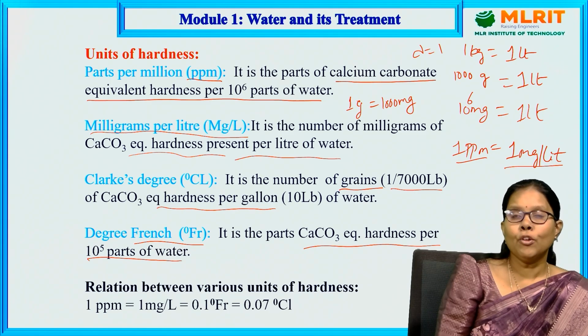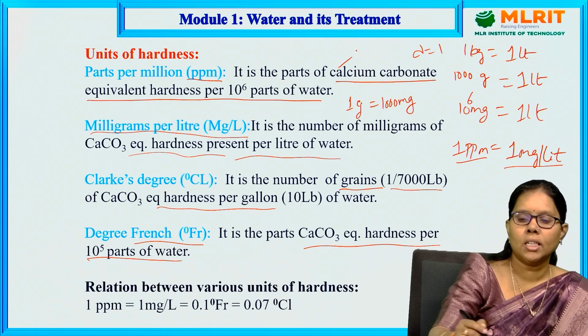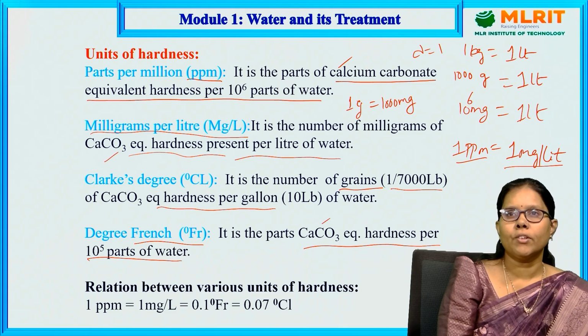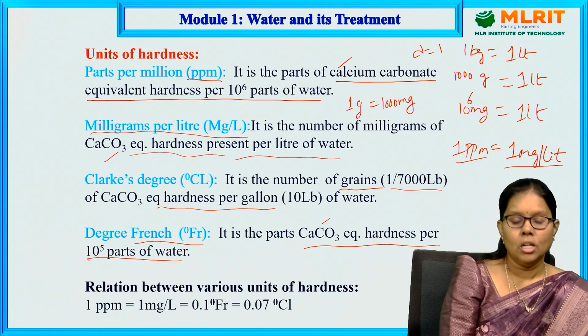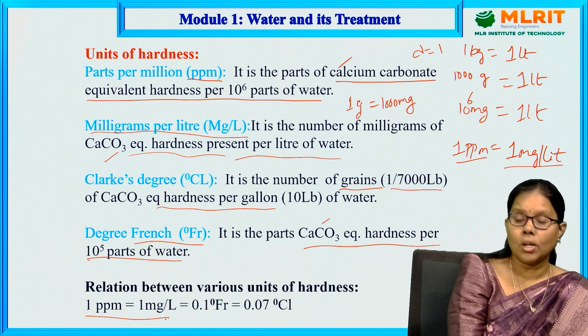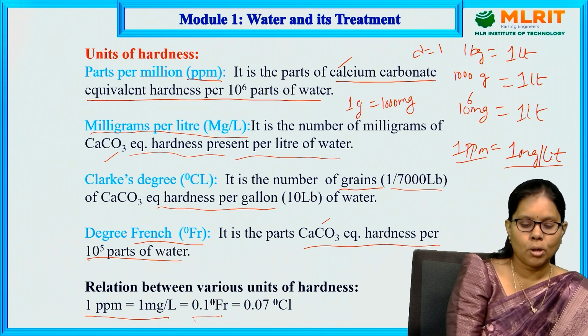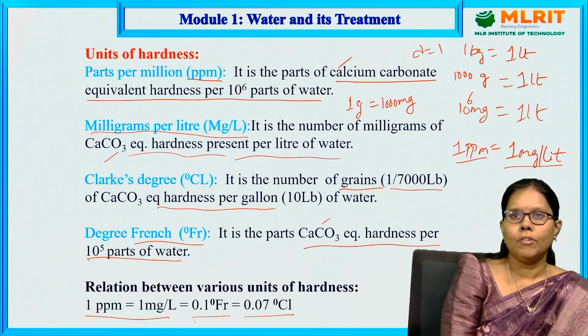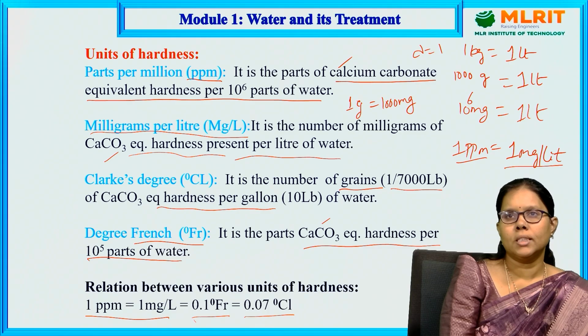If you notice here, everywhere you have seen the calcium carbonate equivalent. So, whatever the salts present in the water, they were converted in terms of calcium carbonate because it is easy for the calculation. Let us see the relation between the various units of hardness. We know that 1 ppm is equal to 1 milligram per liter, which is equal to 0.1 degree French, which is equal to 0.07 degree Clark. We know that 1 gallon is equal to 3.785 liters. 1 pound is equal to 0.453 kg.